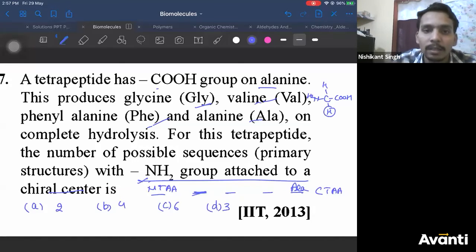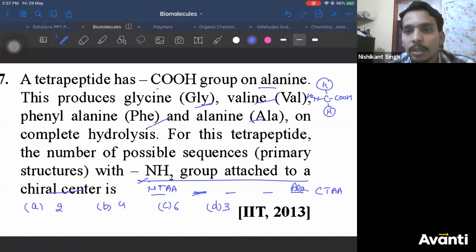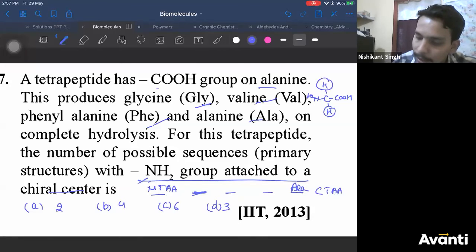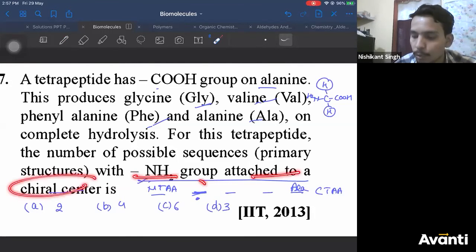Glycine is not chiral. Why? Because there are 2 hydrogen atoms on glycine. So it is not chiral, correct? That means glycine cannot come on the first position, because the NH2 group should be attached to a chiral center. That means the N-terminal amino acid should be chiral. So glycine is not chiral, so it cannot be glycine here.